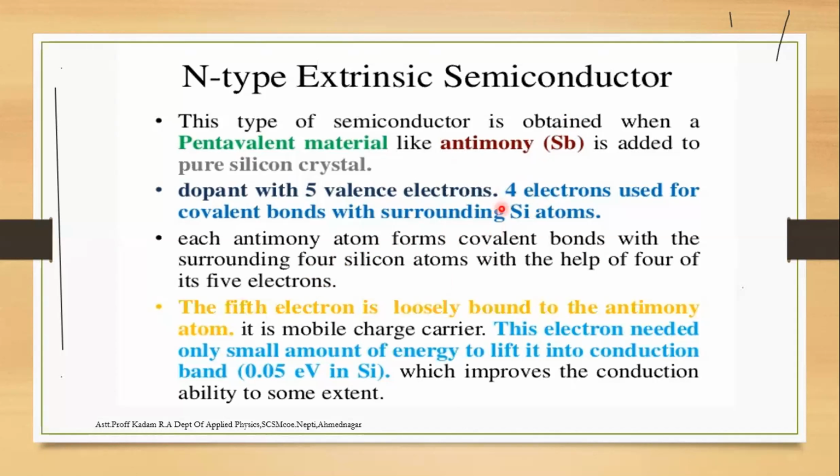The antimony atom bonds with the surrounding 4 silicon atoms using 4 of its 5 electrons. The fifth valence electron in the antimony is loosely bound to the antimony atom, so it is a mobile charge carrier, and it needs only a small amount of energy to go into the conduction band, about 0.05 electron volt in silicon, which improves the conduction ability to some extent.